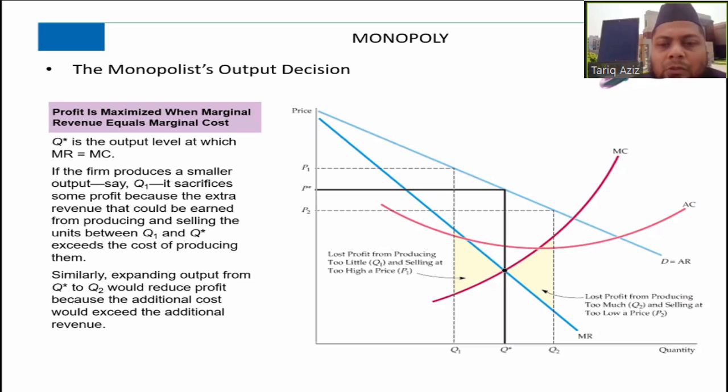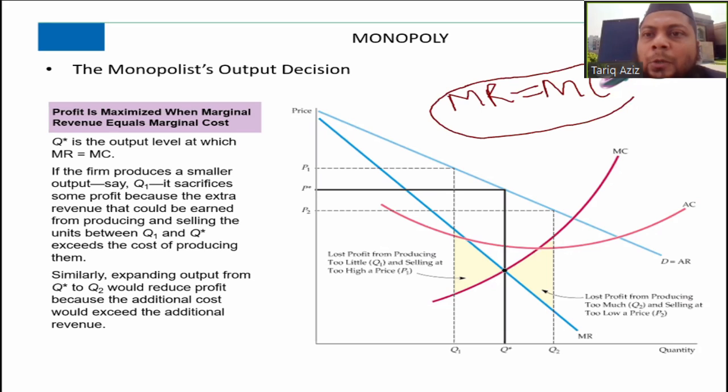So the firm can decide the optimum level based on MR equal to MC. Based on this, the firm can decide the optimum level of quantity at which the profit of the monopoly is maximum.